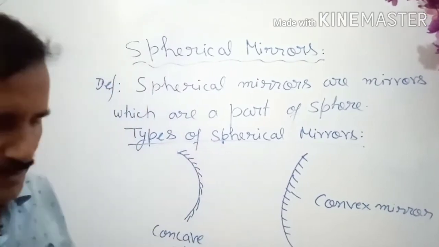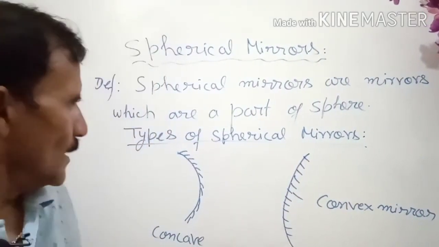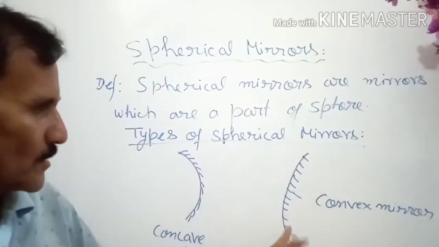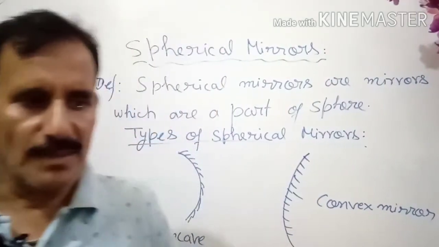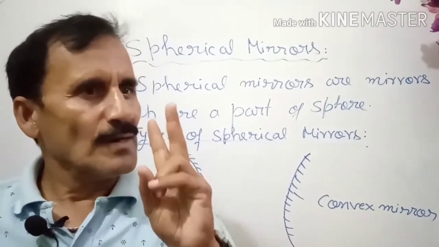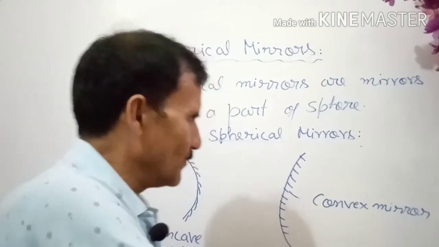In the convex mirror, both are parts of a sphere, and here the concave surface is polished. So now it is clear to you that spherical mirrors can be of two types: one is the concave mirror and another is the convex mirror.